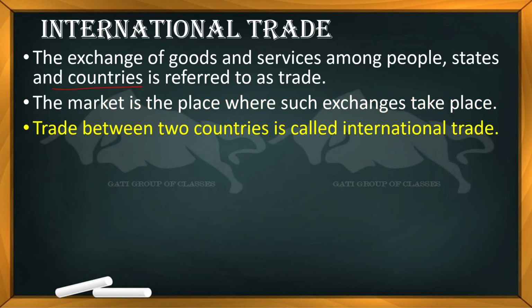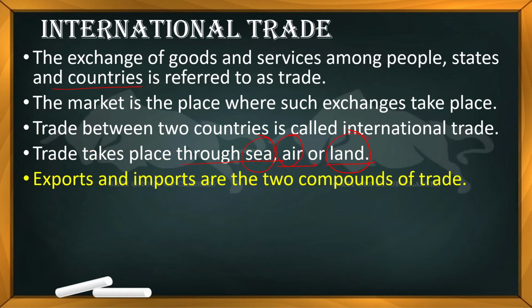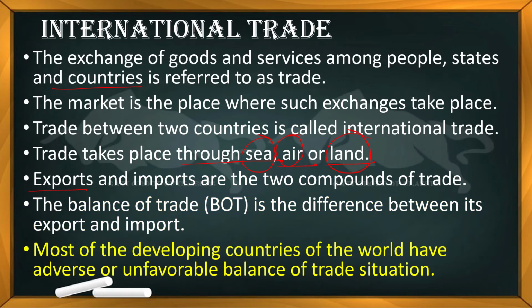Trade between two countries, that is international trade, is carried out by sea, air, as well as land. We already know those are the waterways, airways, roadways and railways. Export and import are the two main components of trade. Export is to send something from our country to other countries, and import is to take something from other countries into our own country. The balance of trade is the difference between import and export. What is that balance of trade? We are going to talk about this in the next topics.